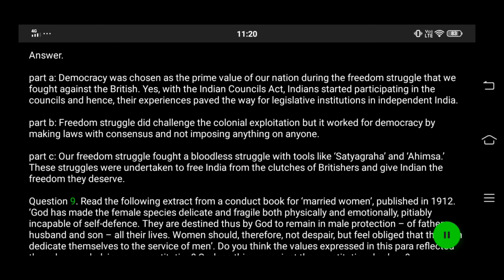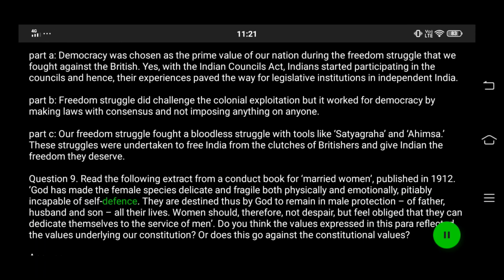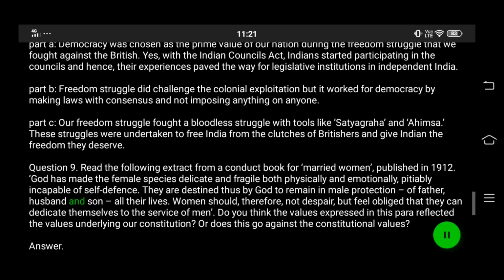Question 9. Read the following extract from a conduct book for married women, published in 1912. God has made the female species delicate and fragile both physically and emotionally. Pitiably incapable of self-defense. They are destined thus by God to remain in male protection of father, husband and son all their lives.